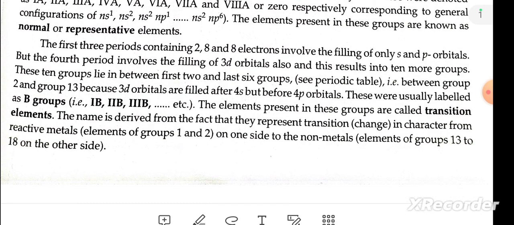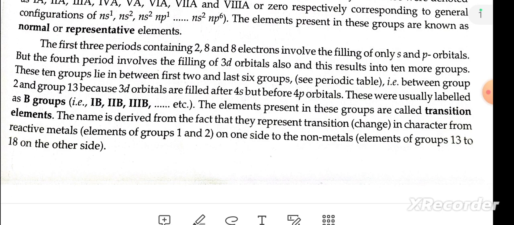The first three periods contain 2, 8, 8 electrons, involving the filling of s and p orbitals, but the fourth involves the filling of 3d orbitals also. This results in 10 more groups.